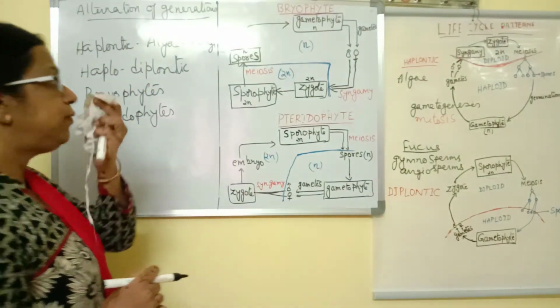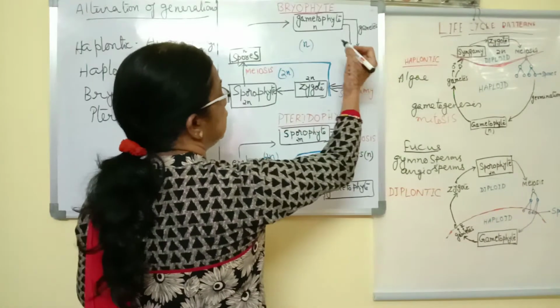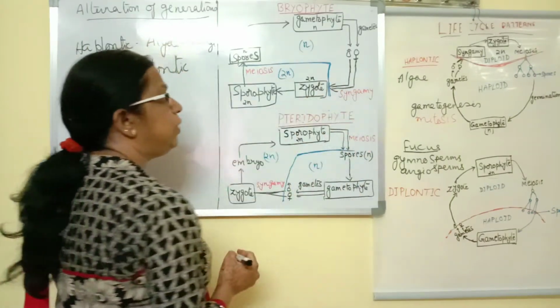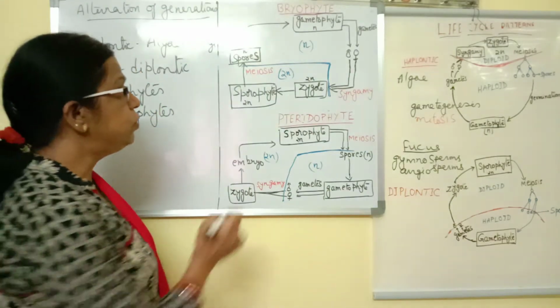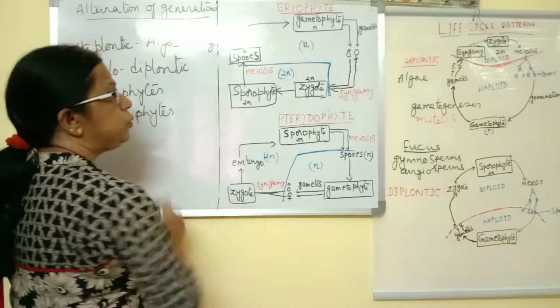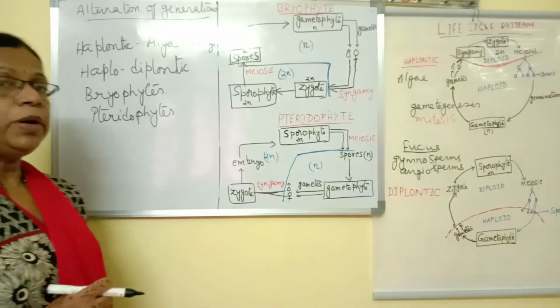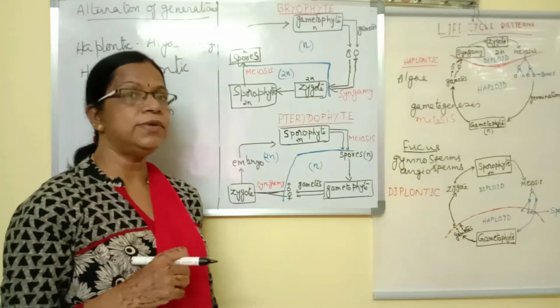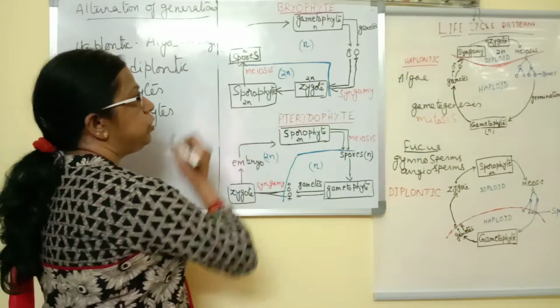The gametophyte will always produce gametes, and these gametes will fuse, that is syngamy will occur, and then the zygote is formed. This zygote will produce the sporophyte. We know bryophytes are the first embryophytes, so the zygote will undergo mitotic division and then produce the sporophyte.